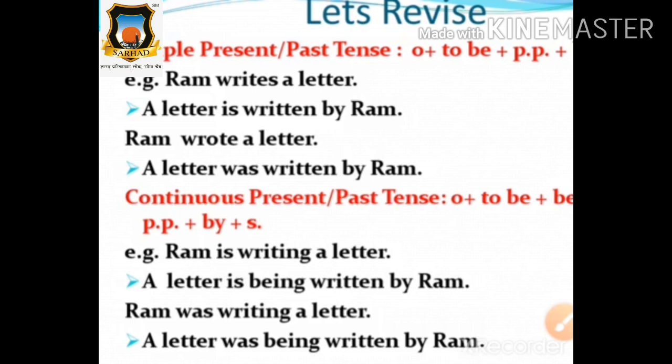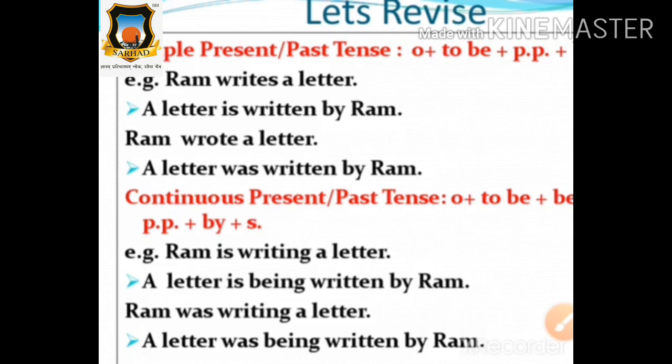What is our formula? Object, a letter, then to be, was, then V3, written, then by plus subject. So, a letter was written by Ram. Ram wrote a letter. This sentence from active voice is in passive voice like this: a letter was written by Ram. Very good, very nice students. Okay, clear everyone? Simple present tense and simple past tense.